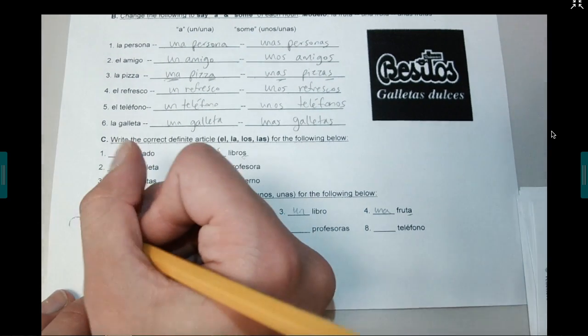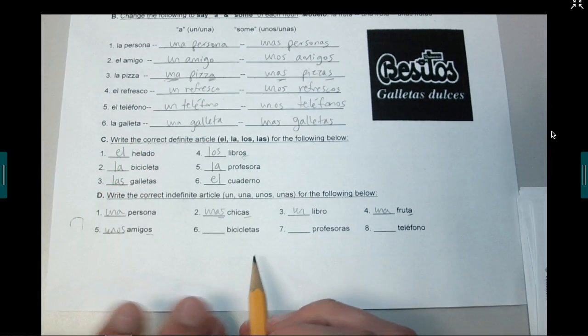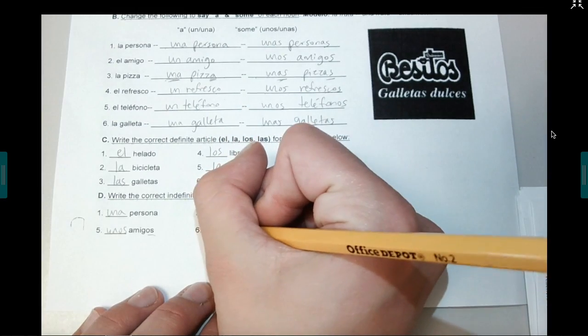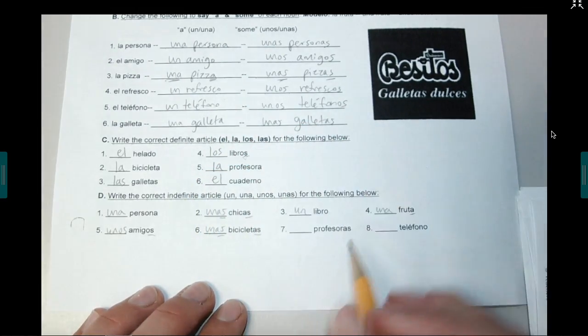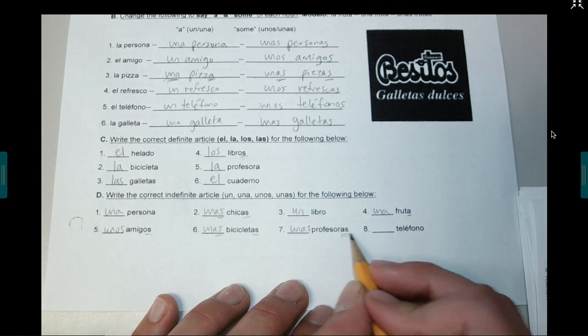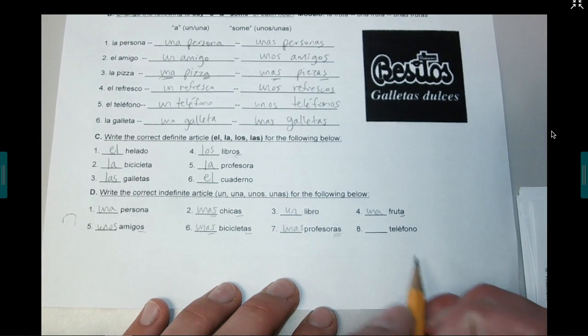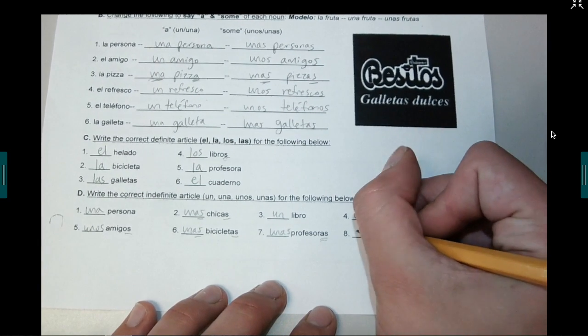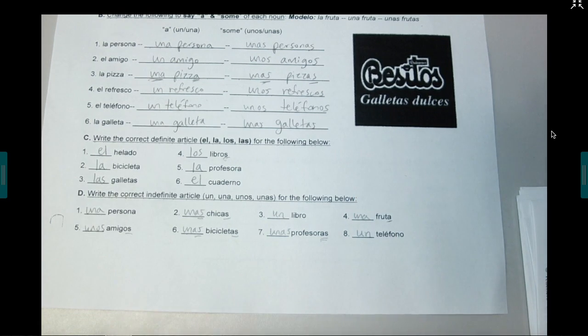Amigos, bicicletas, it's going to be unas. Profesoras, also unas, notice, ends in an AS. And finalmente, teléfono, is un teléfono.